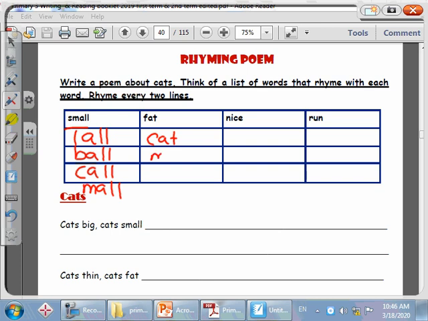Cat, mat, sat. Yes, and bat. Thank you. Nice. Dice, rice. Very good. And ice, for example. Excellent. Run, fun, bun, gun. You could use any word that rhymes. Very good. Now let's start writing the poem.